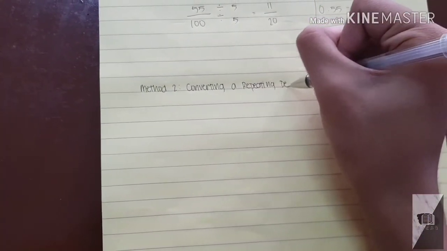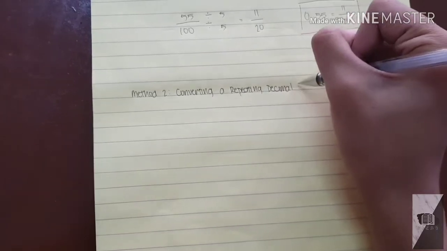Method number 2, converting a repeating decimal into a fraction.